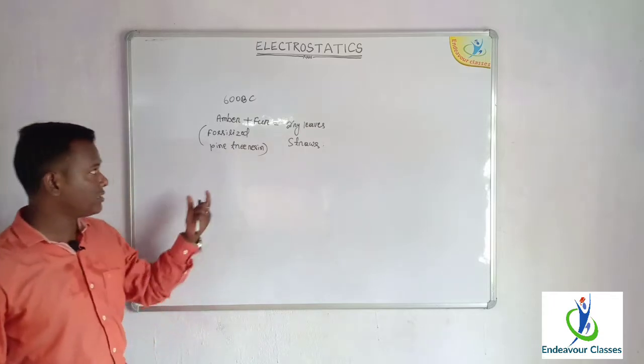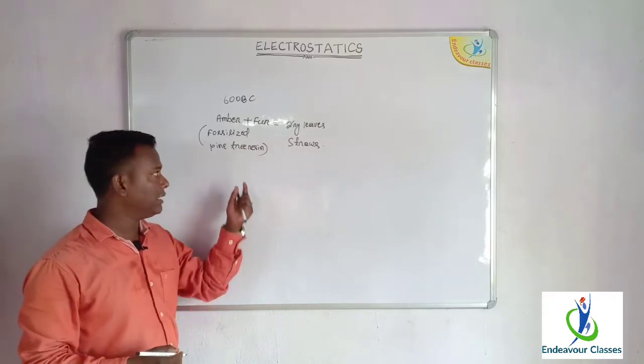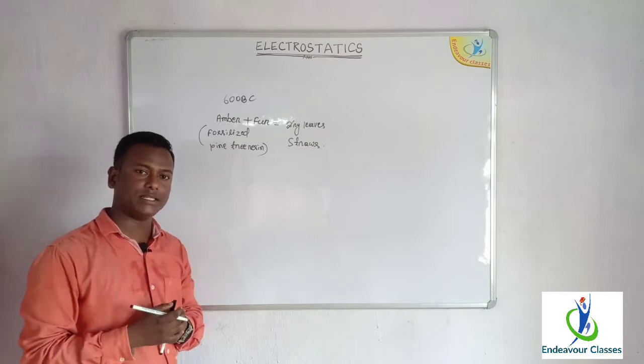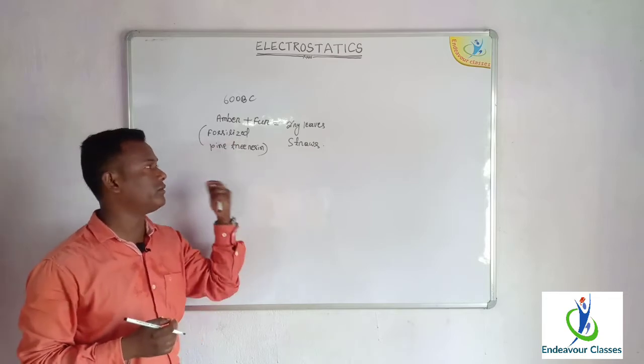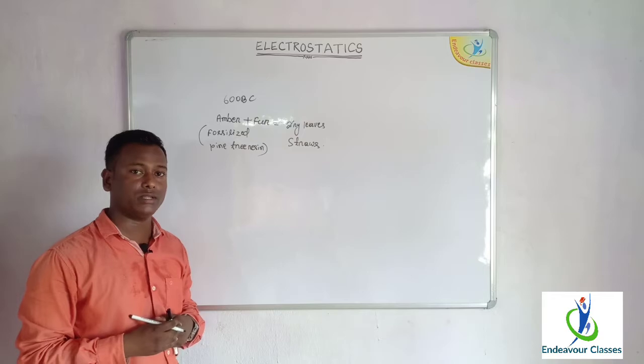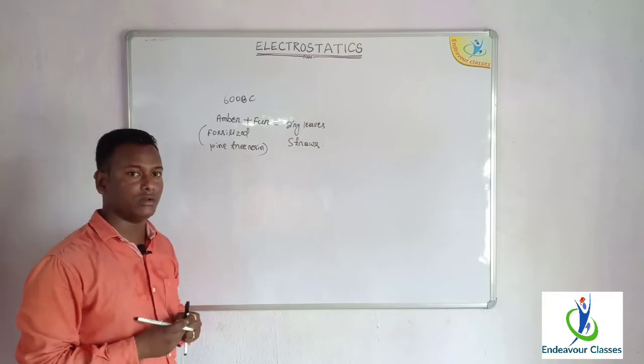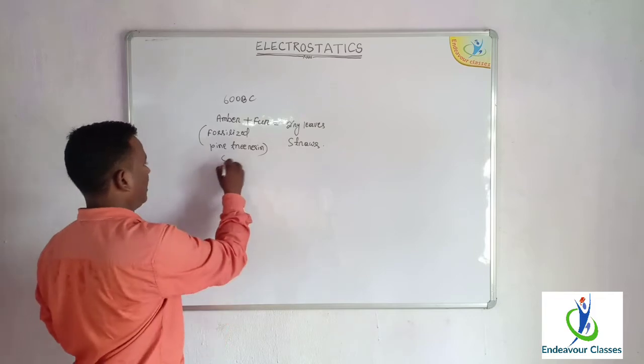So this was the first evidence of electricity observed by the Greek people, and the type of electricity they observed in the amber when it is rubbed with fur was static in nature. So this type of electricity was also called static electricity.